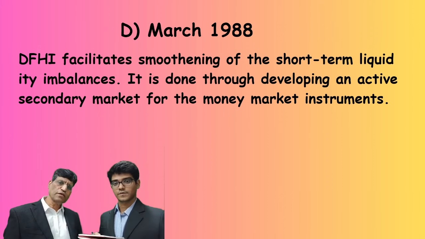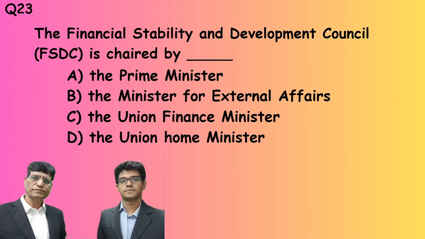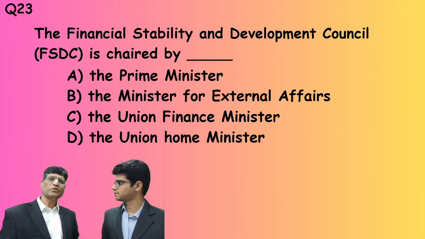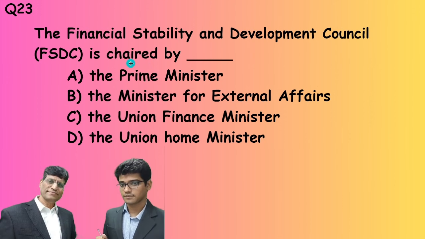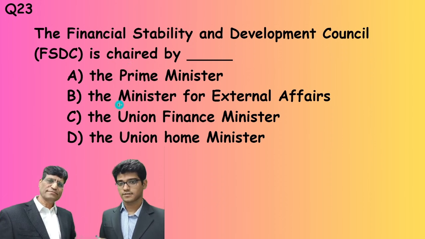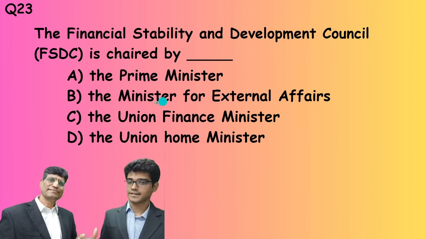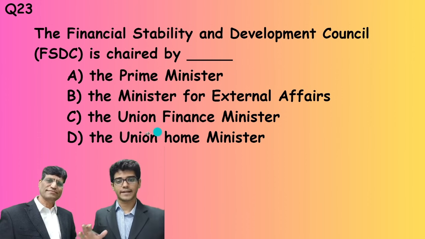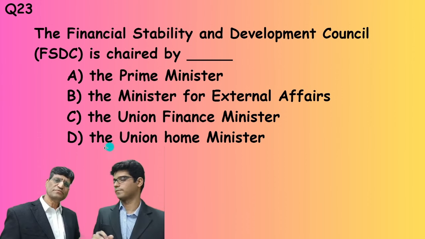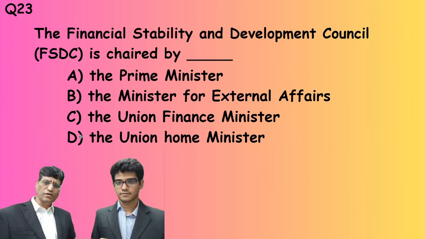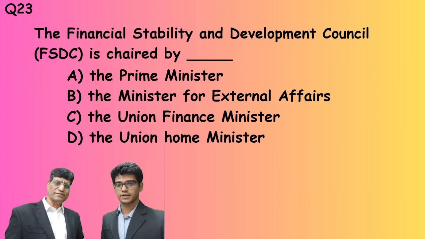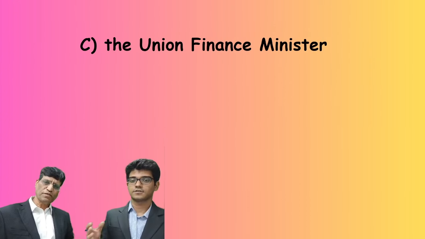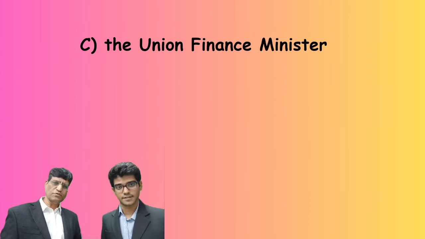Moving to the next question. Question number 23. The Financial Stability and Development Council, FSDC, is chaired by the Prime Minister, the Minister for External Affairs, the Union Finance Minister, or the Union Home Minister. Okay, I have written the answer. FSDC, Financial Stability and Development Council. Can move to next. The Union Finance Minister is the answer. Okay, great.